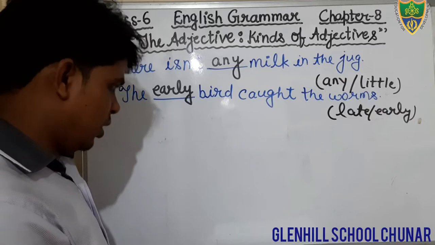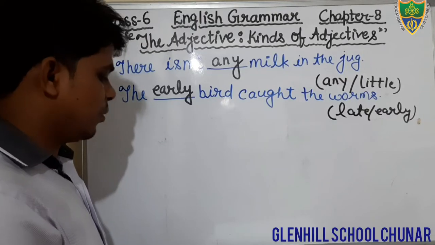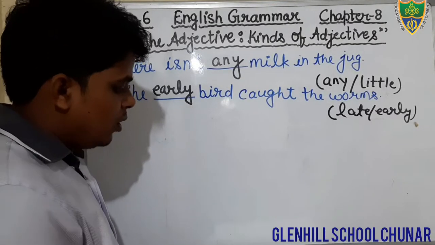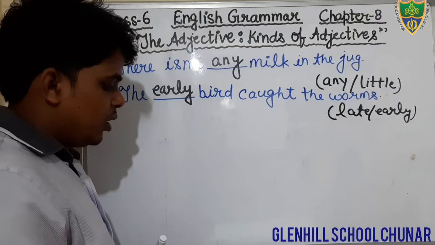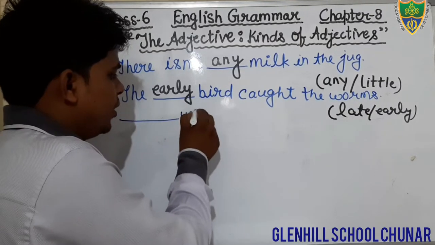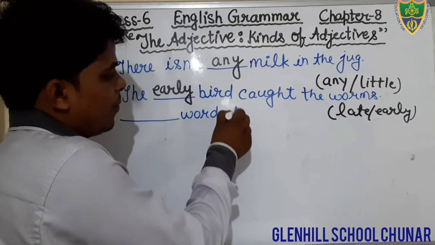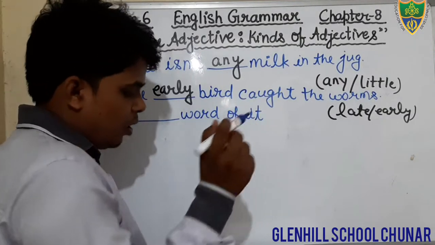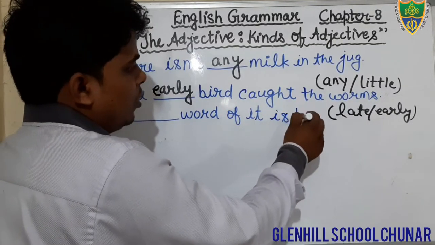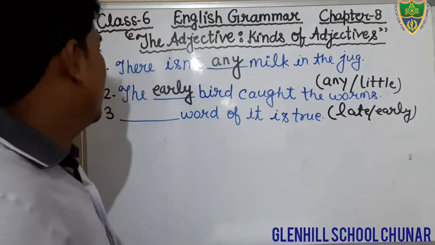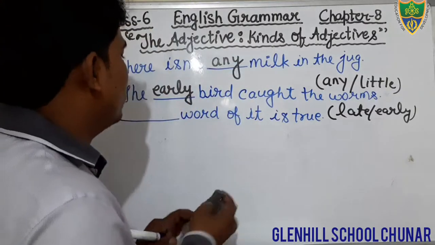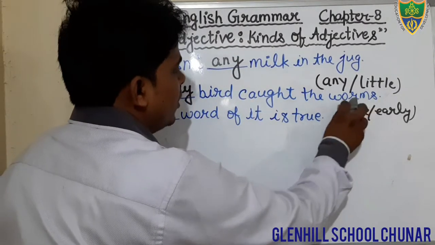Question number 3. What is question number 3? You can see there is a blank, and word of it, blank is given. We have to fill word of it. Word of it is true. Okay, student, this is your sentence. Blank is given and you have to fill what? Dear students, I am going to erase it. You have already filled it.